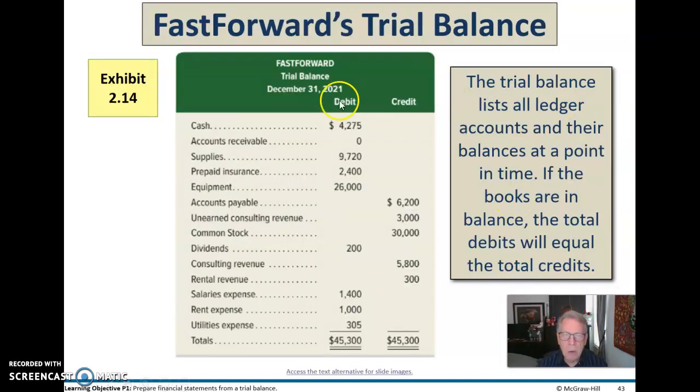And here we did just that. Here's our trial balance, and we have all these ending balances for all our accounts, and as shown, the debits equal the credits. Okay, and if the books are in balance, then this is going to happen.